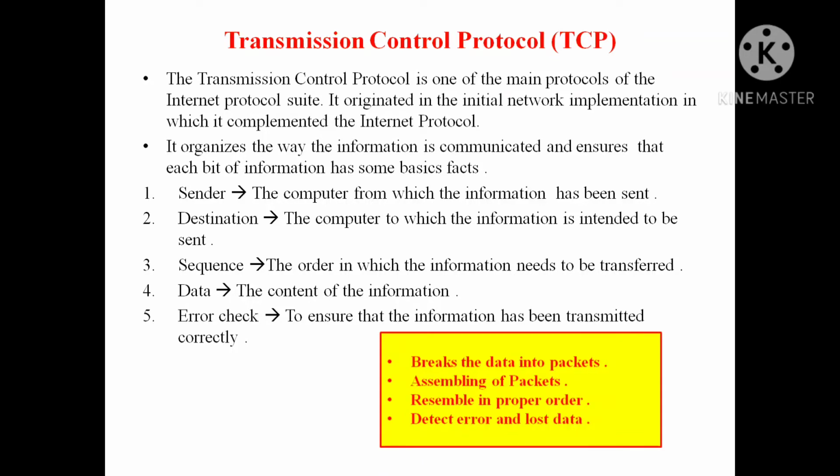That is the destination. Now, sequence. The order in which the information needs to be transferred. What is the order? What is the sequence of the information? That is decided by the TCP. Now, data. That is the content of the information. Now, error check. To ensure that the information has been transmitted correctly or not. During the transmission, the data may get changed. So we have to ensure that the information has been transmitted correctly to the destination.